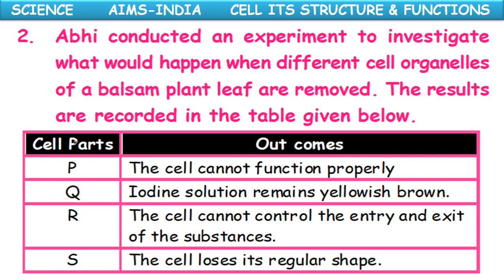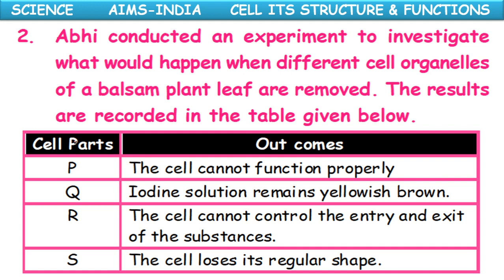Question 2. Abhi conducted an experiment to investigate what would happen when different cell organelles of a balsam plant leaf are removed. The results are recorded in the table given below.